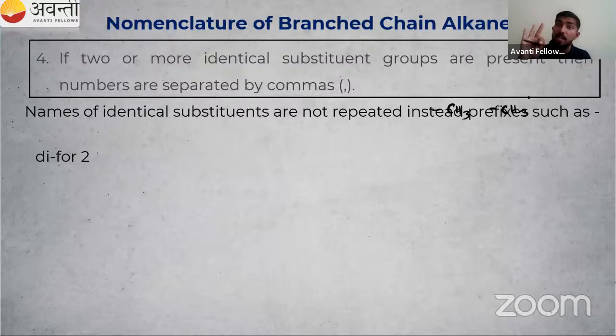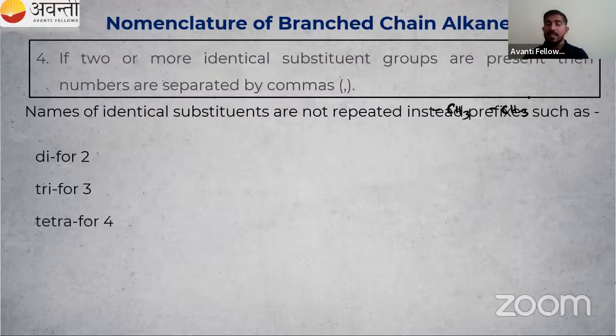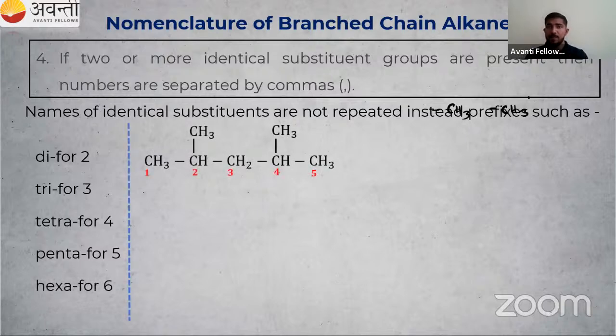Then tell me, if there are three methyl groups, how can I write it? That is trimethyl. If there are four ethyl groups, I can call it tetraethyl. If there are five methyl groups, I can call it pentamethyl. Otherwise, we have to write methyl, methyl, methyl, methyl, methyl, which is not good. We don't have that much time for that, so we have reduced that, right?